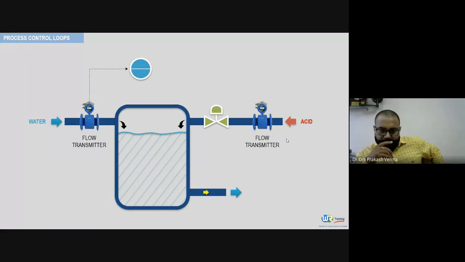The controller performs a ratio calculation and signals the appropriate set point to another controller that sets the flow of the acid so that the proper proportion of the acid can be added.